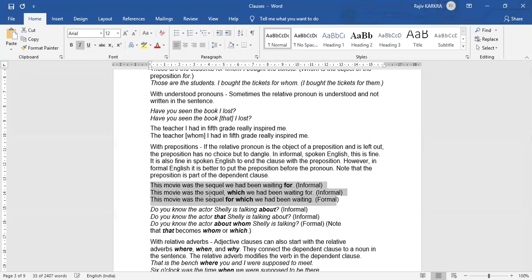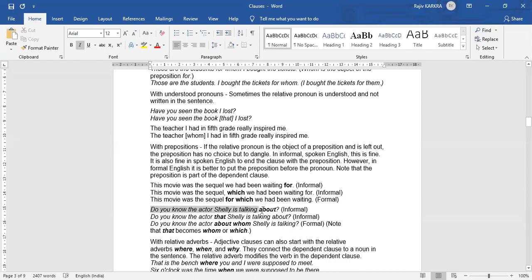This movie, which was the sequel which we had been waiting for. So again, it has ended with the preposition for. So it is an informal sentence. What can be the formal? This movie was the sequel for which we had been waiting. This is a formal sentence, right? So please understand, if a sentence is ending with a preposition, it is treated as an informal sentence. It cannot be treated as a formal one.